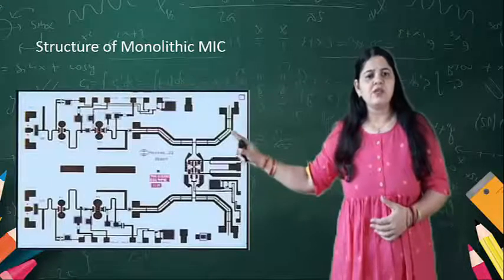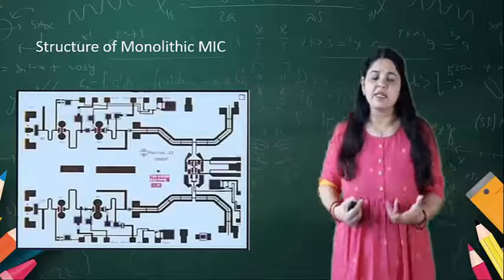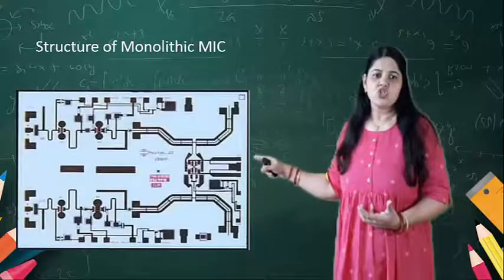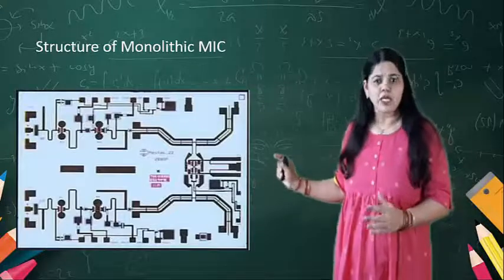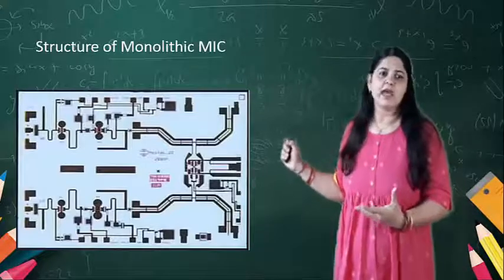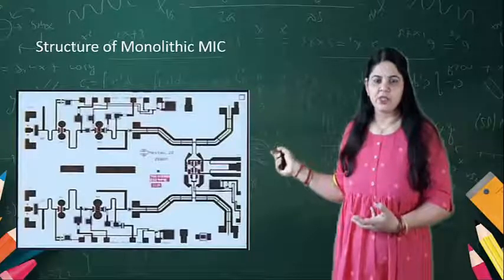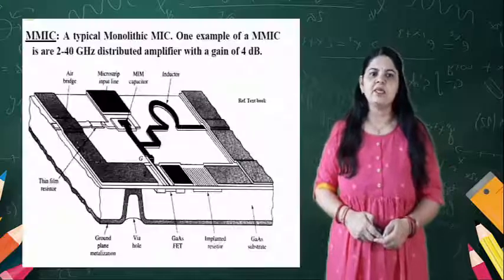Now the structure of the monolithic MMIC, you can see over here. It is like the printed circuit board you have seen, so it can come in that form also. You can see that all the components are made here as small components, and they are also microwave stripline components. So this is the structure of the monolithic IC.